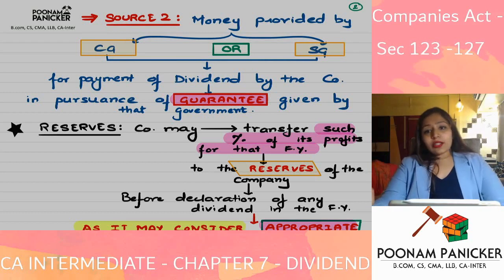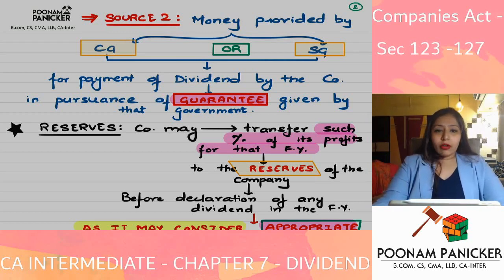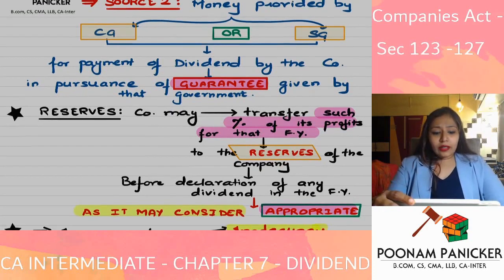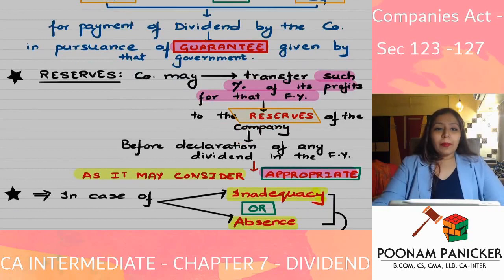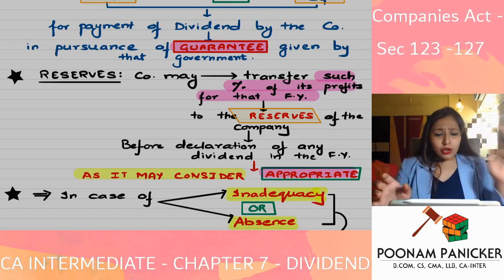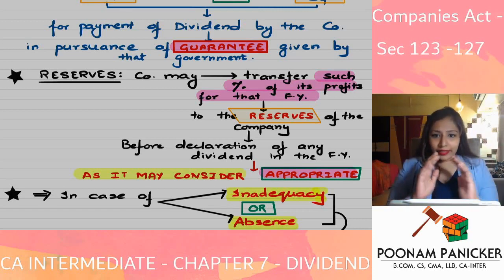So the second source out of which you could declare your final dividend is the money provided by the central government or state government for the payment of dividend by the company in pursuance of the guarantee given by that government. Fine, so I think the sources of final dividend are clear.